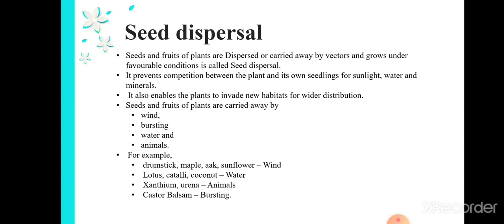Xanthium and Murena are examples for animals. Animals will carry these seeds and transport them to some other region. And the next ones are castor and balsam, which disperse by means of bursting.